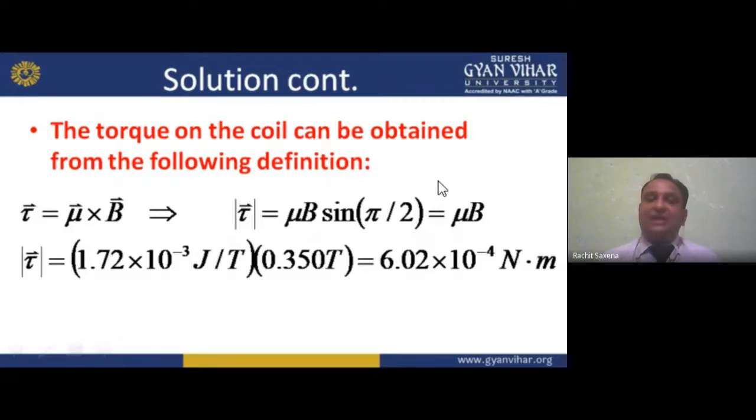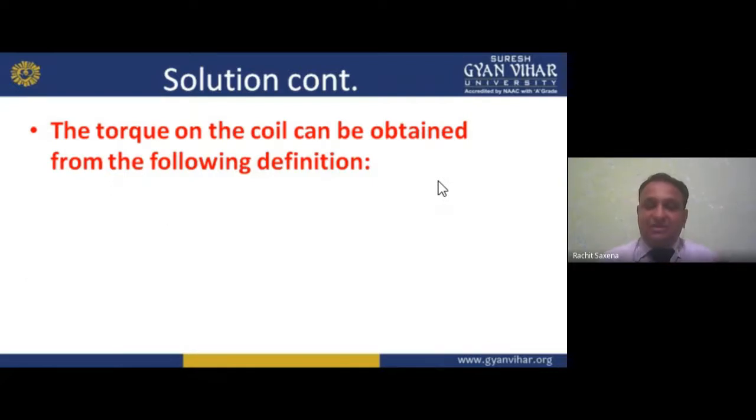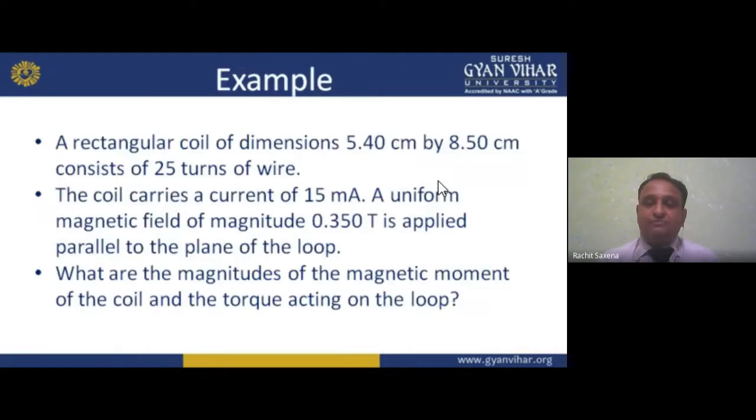So we can calculate. And why are we using the mu formula here? Because we are calculating for the wires. Now see here, why I am using the mu. Rectangular coil of a dimension. The coil is there. That is why I am using the mu, permeability. I hope you understand this thing. Now these are the solution. Okay.